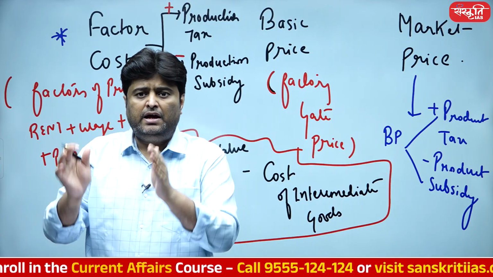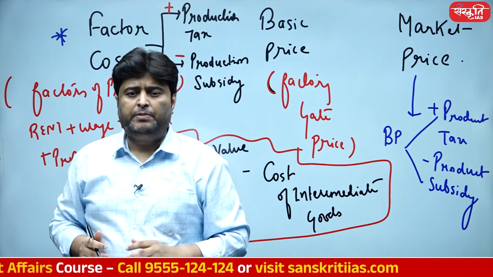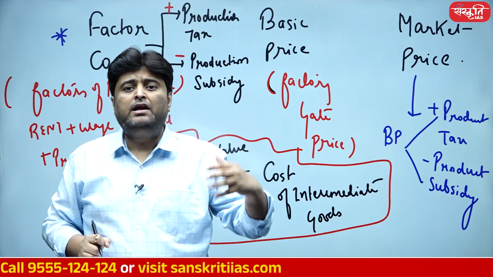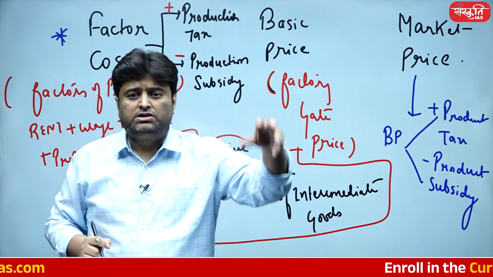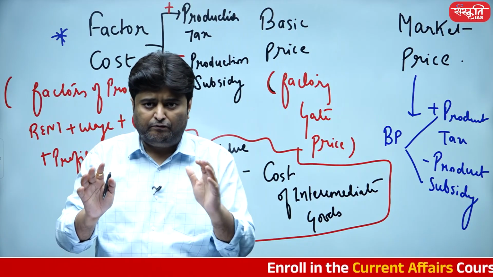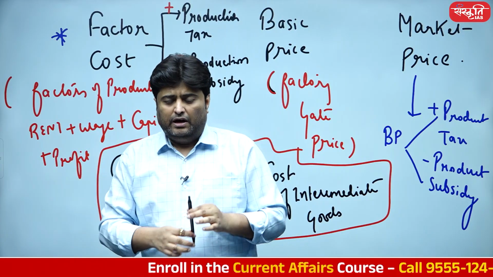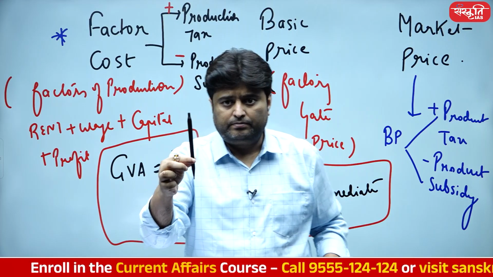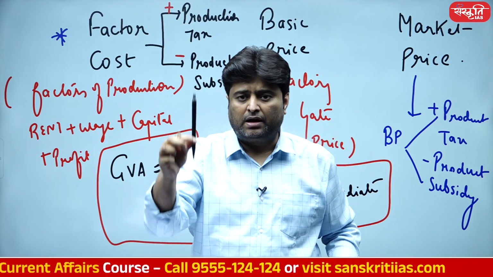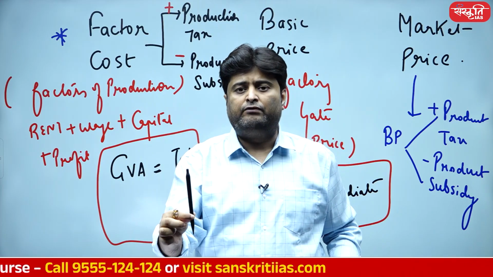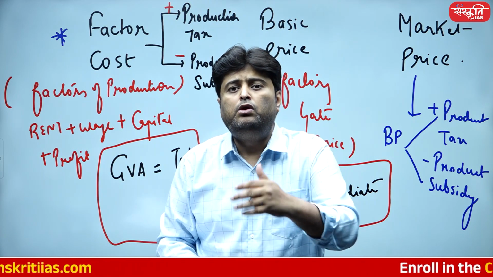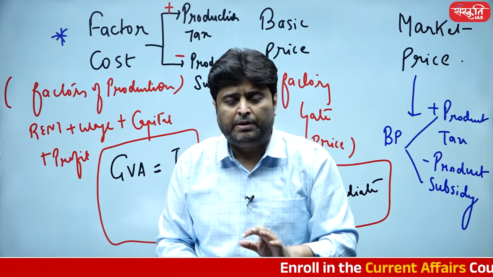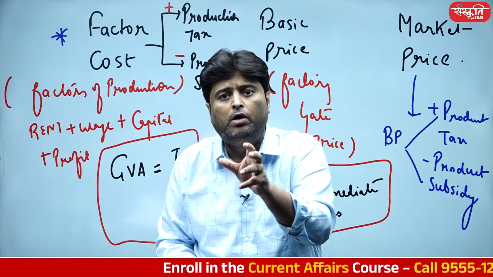So change in volume of production is GDP, and change in value of those produced products is known as GVA. In a very summarized manner, if this is a marker and I'm producing this marker in year 2025 and then in year 2026, how many new markers have been produced is GDP, because GDP is interested in volume of production.